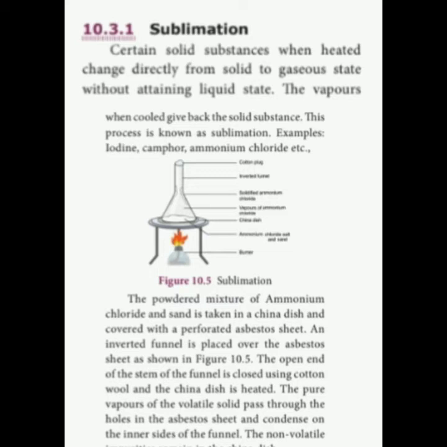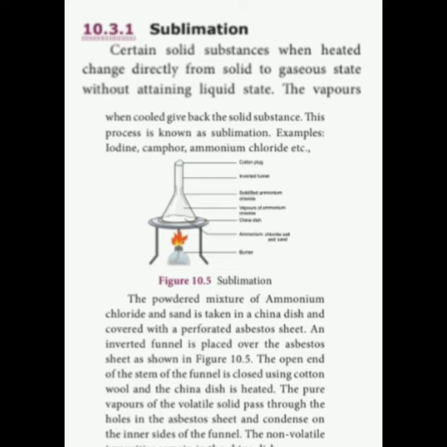Then an inverted funnel is placed over the asbestos sheet. The open end of the stem of the funnel is closed with cotton wool, and the china dish is heated. The pure vapors of the volatile solid, that is camphor, pass through the holes in the asbestos sheet and condense on the inner sides of the funnel.